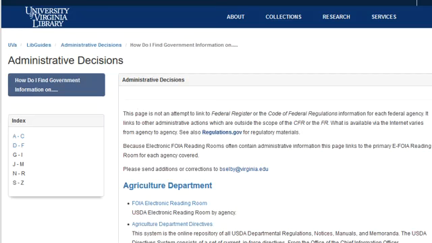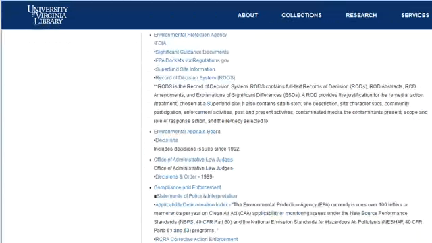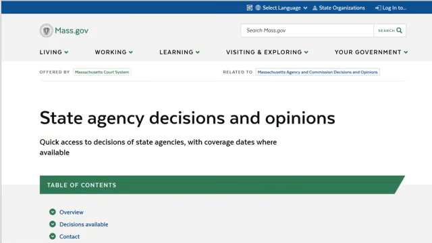As was said earlier, many federal agencies now post their administrative decisions on their web pages. A very useful finding aid has been prepared by the University of Virginia Library. Here's an example of the links it provides for agency decisions and guidance from the EPA. State agencies also post their decisions on the web. Massachusetts has a convenient list of links to recent state agency decisions maintained by the Massachusetts Trial Court Libraries.